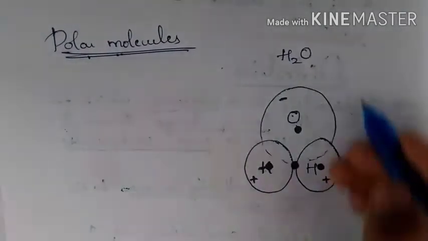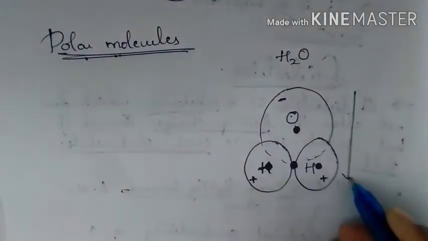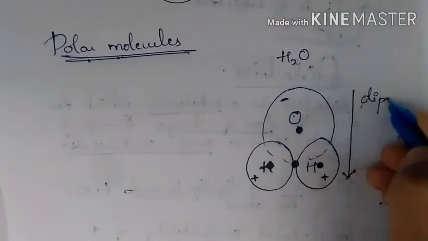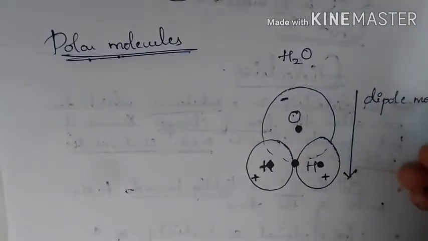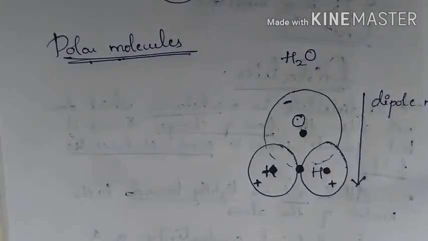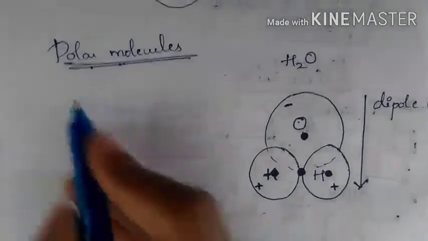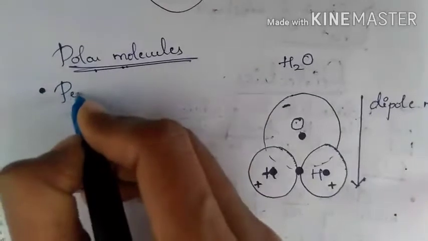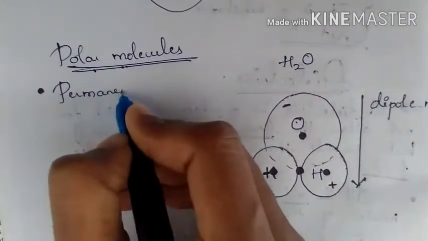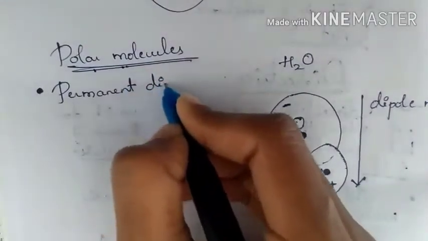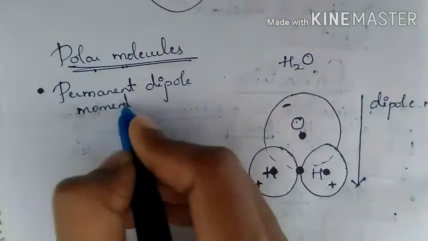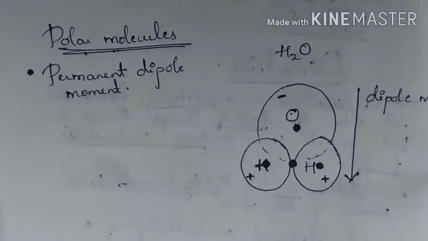So the dipole moment will be from where to where? It will always be from negative to positive. So this is the dipole moment. So this creates the permanent dipole moment. Polar molecules will have permanent dipole moment. Why do they have permanent dipole moment?